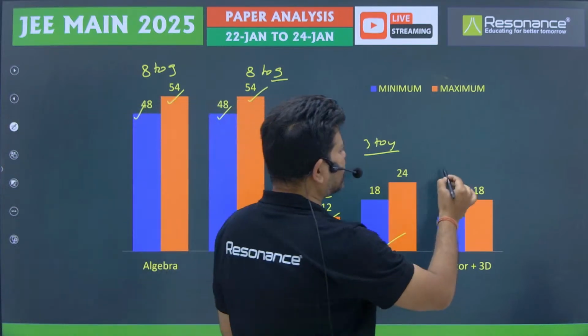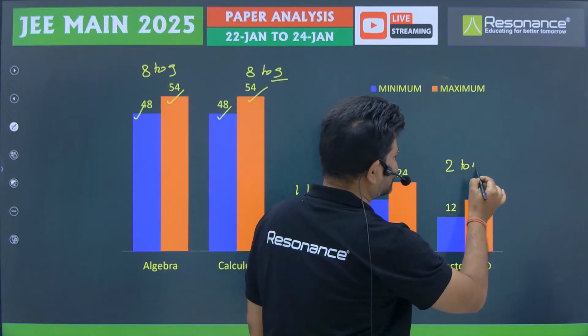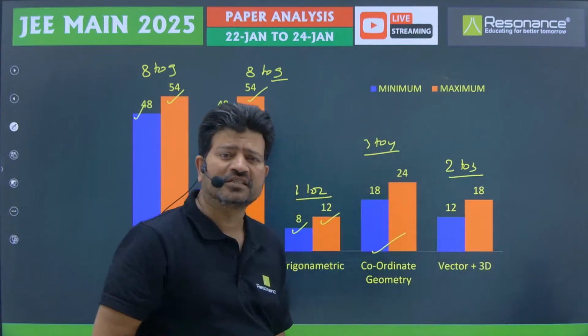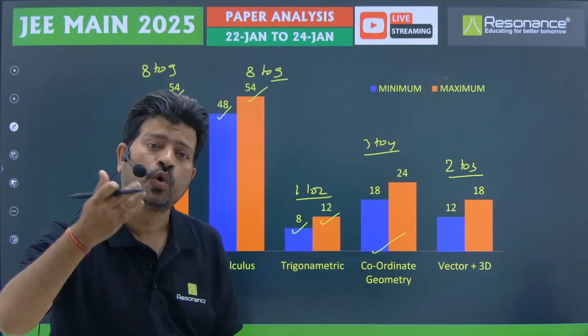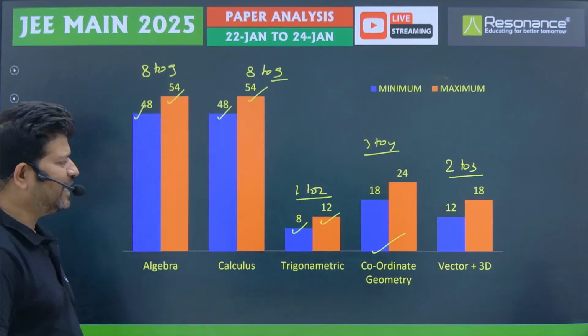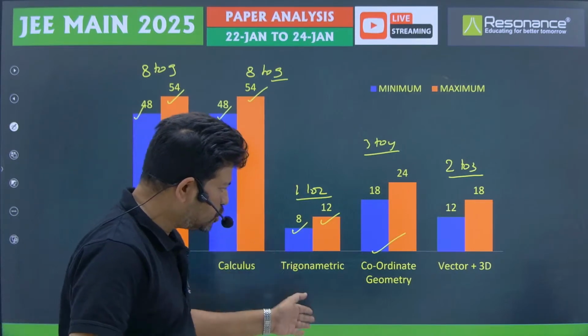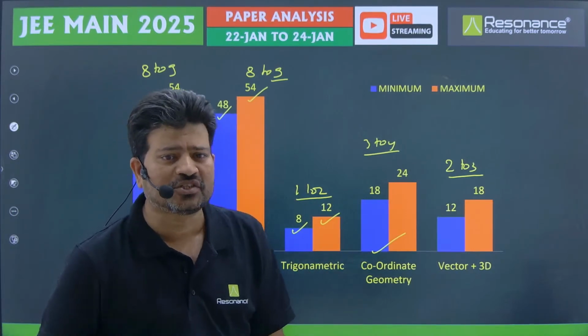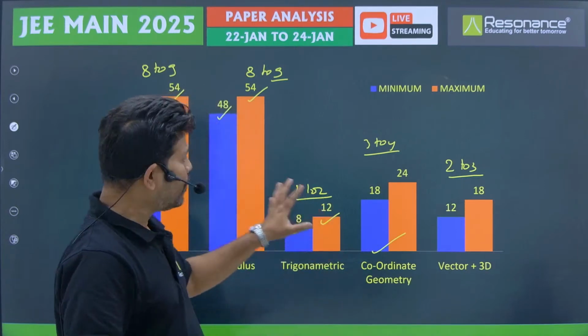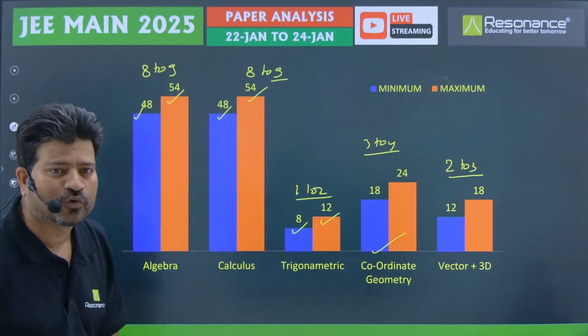Vector and 3D again has 2 to 3 questions. Maybe we can expect 3 to 4 in the next examination; there is a possibility. So like that we can find algebra, calculus, trigonometry, coordinate geometry and vector 3D. So these are the weightages, this is the number of questions.